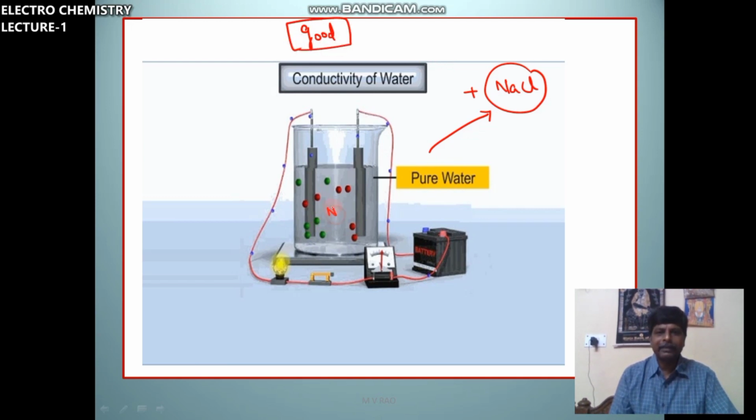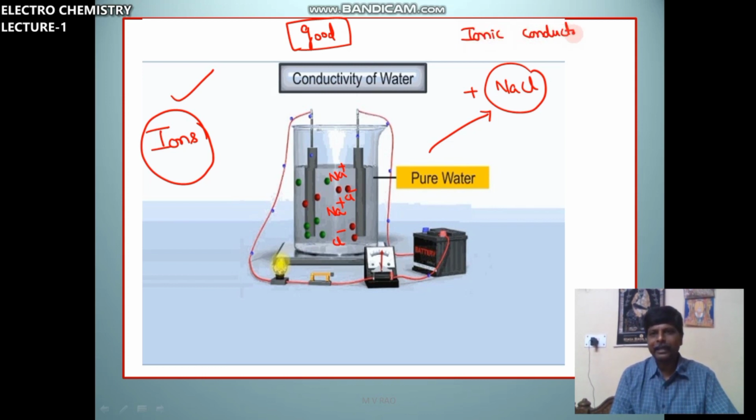Here NaCl means Na plus and Cl minus ions will be there. Because of these ions, flow of current will be there. So current is carried by ions. In these conductors, current is carried by ions. Hence, these are called ionic conductors.